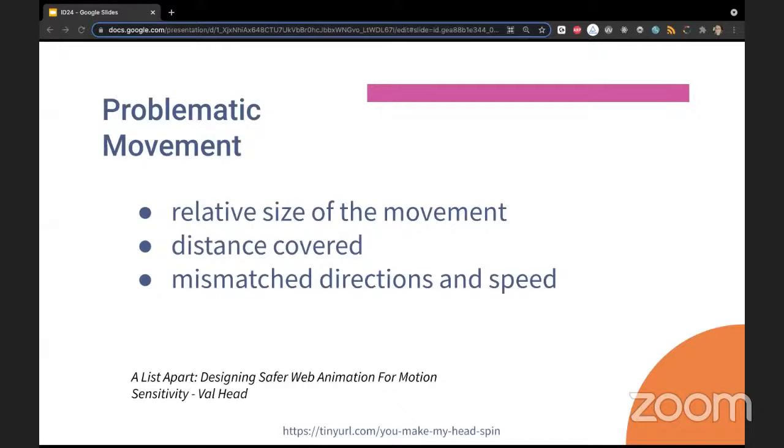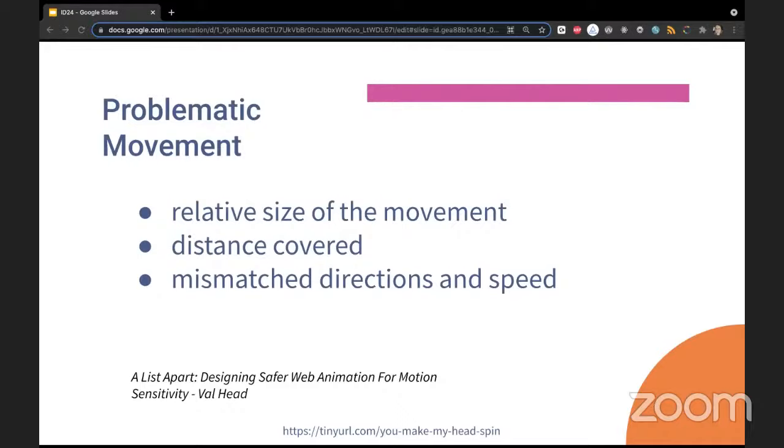Val Head was talking with people who had problems with motion and found three factors that could contribute to problematic movement. They are relative size of the movement, distance covered, mismatched directions, and speed. One could say that the first two especially are two sides of one thing.